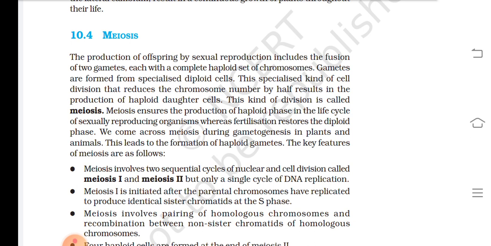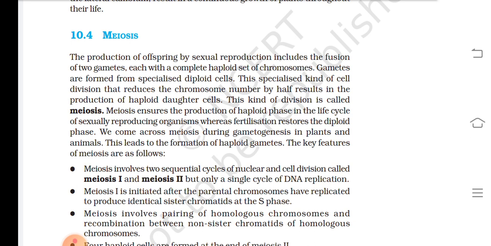Meiosis ensures the production of the haploid phase in the life cycle of sexually reproducing organisms, whereas fertilization restores the diploid phase. We come across meiosis during gametogenesis in plants and animals. These lead to the formation of haploid gametes. The key features of meiosis are as follows.